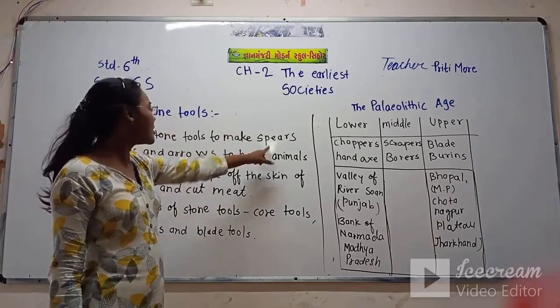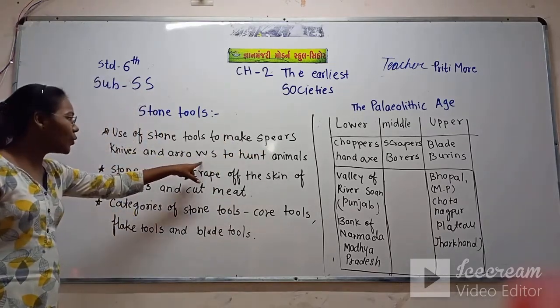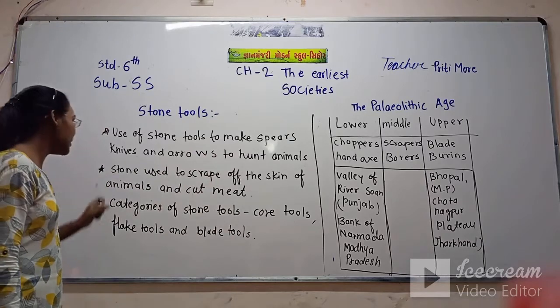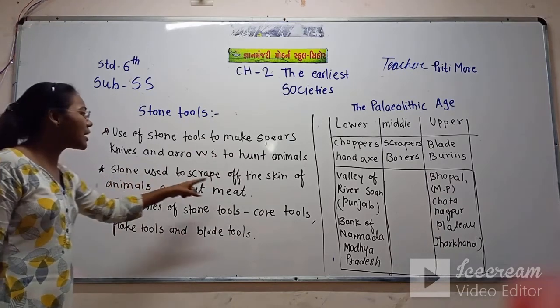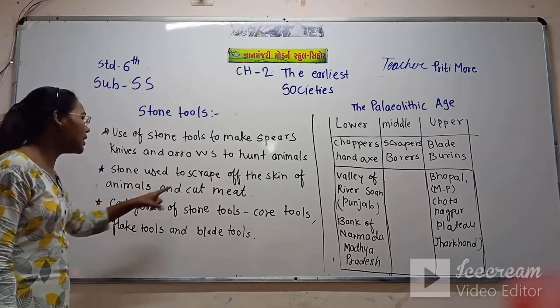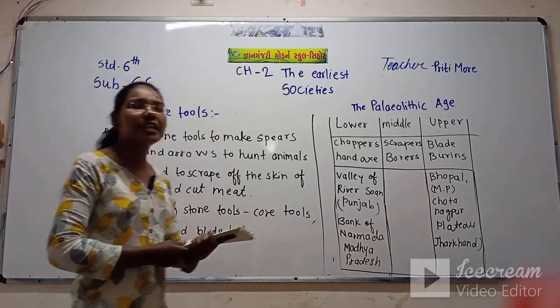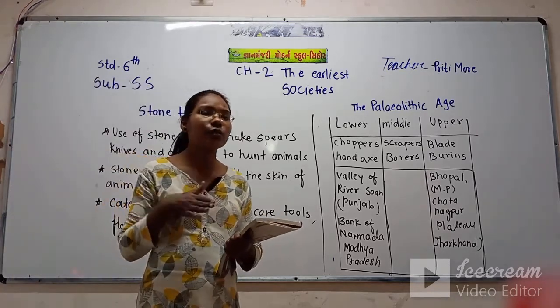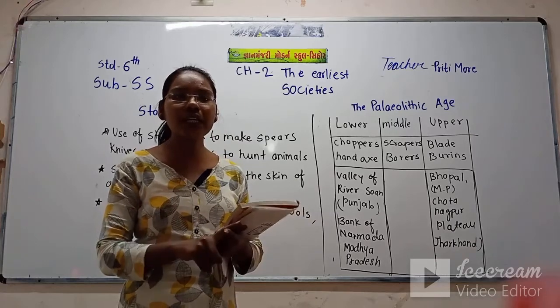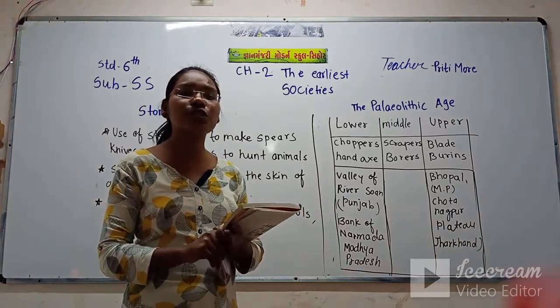So they make spears, knives and arrows to hunt the animal. The stone was used to scrape off the skin of the animal and cut the meat. If they hunted any animal, they had to cut that animal. For chopping and cutting it, they used stone tools.